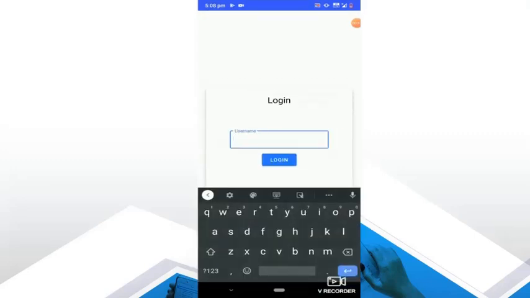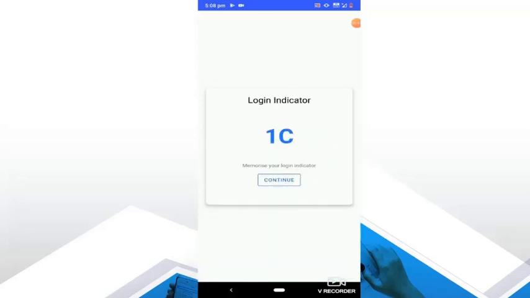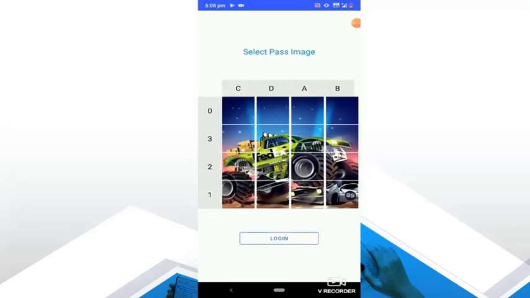There is a provision for entering the username. I enter the username that I used during the registration phase, and I click on login, and I have obtained a one-time login indicator. My login indicator is 1C. We just have to memorize this. So 1C is my login indicator, and I continue. My pass image was the third picture in the fourth row, and my login indicator is 1C.